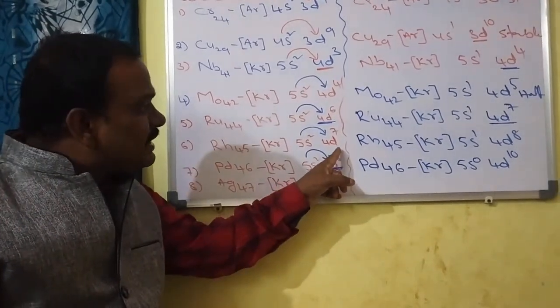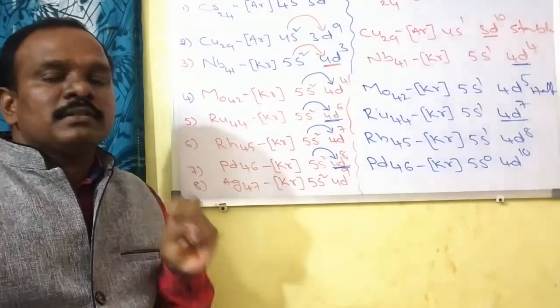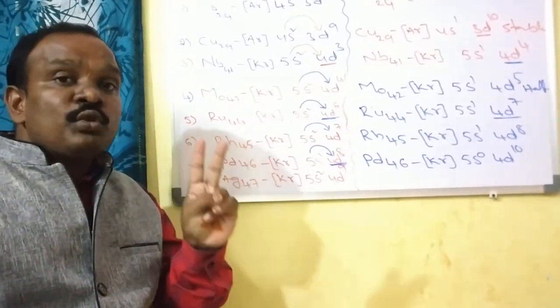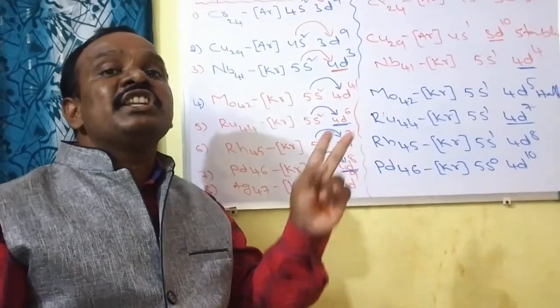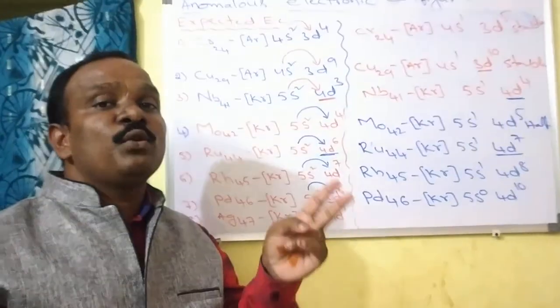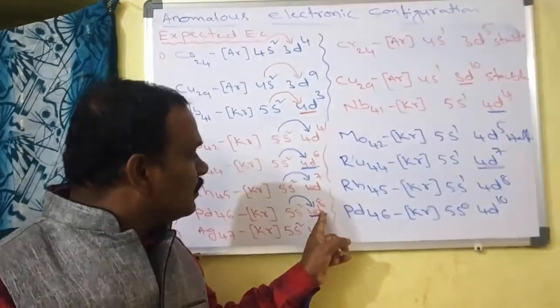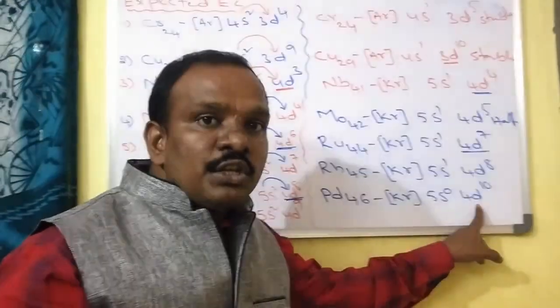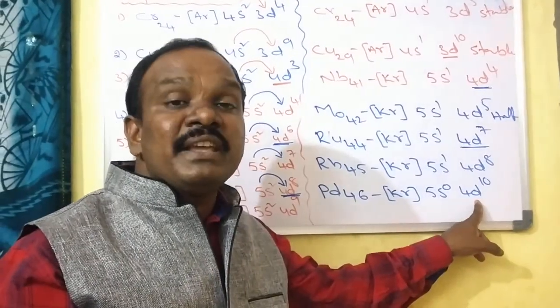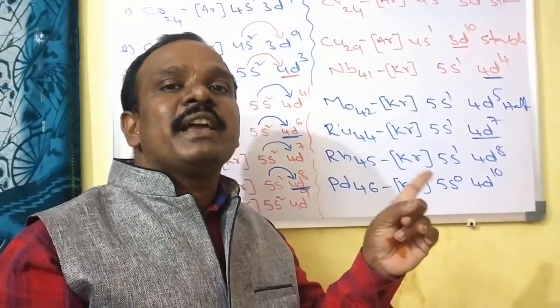One point you have to remember regarding palladium. In 4d8, it has two unpaired electrons. Having two unpaired electrons means it has ferromagnetic nature. What nature? Ferromagnetic nature. Here, magnetic nature it has. Here 4d10 means no unpaired electrons, which means this is diamagnetic nature.